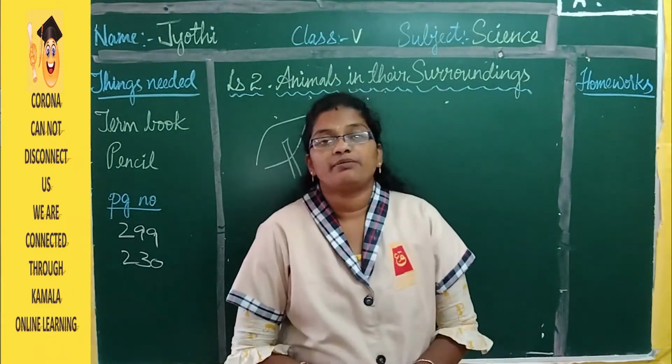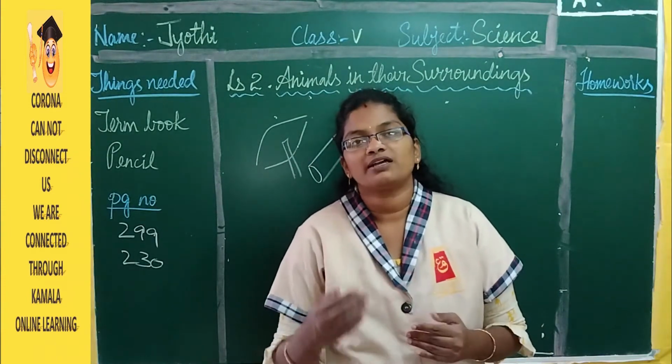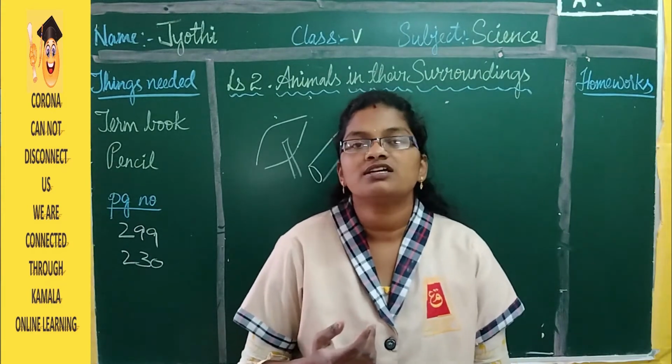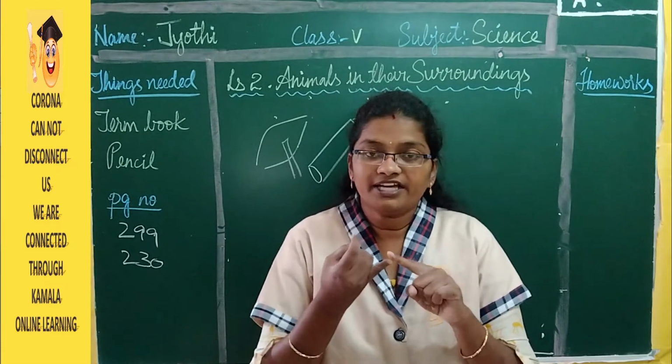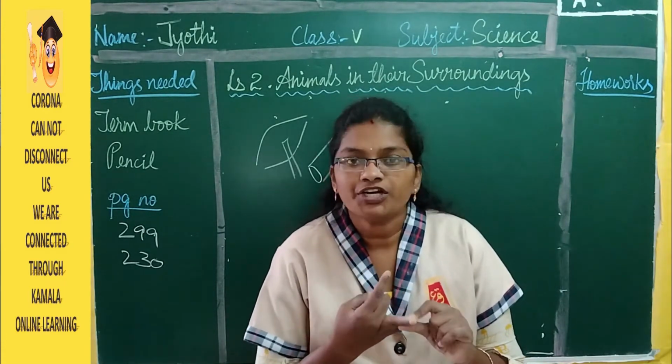So here there are some examples of flightless birds. They are birds but they cannot fly. So why can they not fly? Because their wings are very weak. Either their wings must be weak or else their body must be very huge.